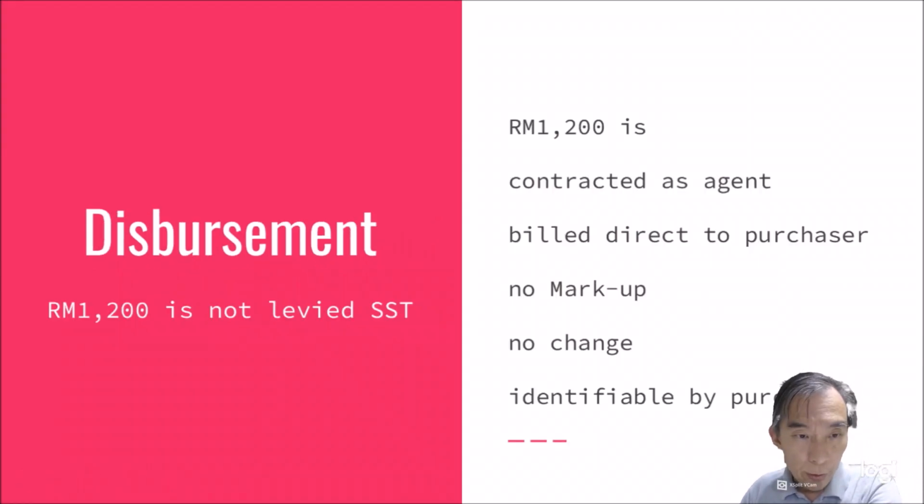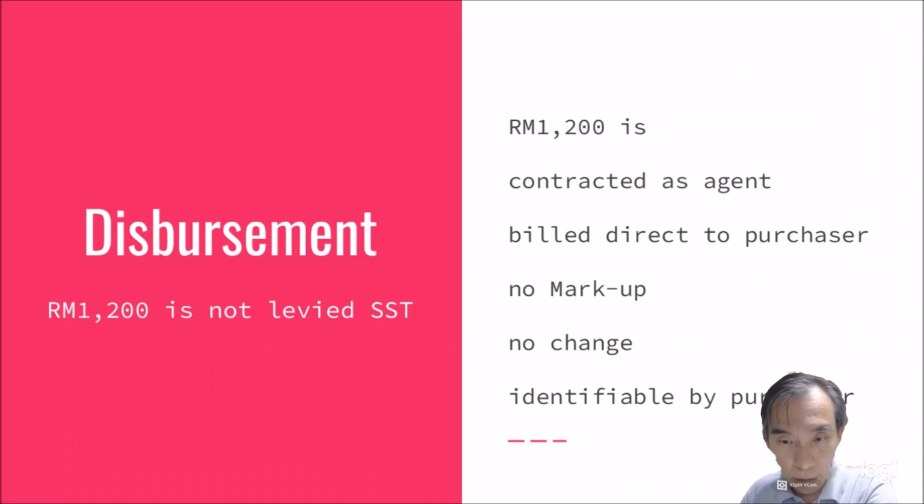So the disbursement of 1,200 is not levied SST. When you are contracted as an agent, the plumber or whoever does the job bills directly to the purchaser. In this case, say the purchaser asks you to do cleaning, so you contact a friend, and the friend goes and does the cleaning, and then gives a receipt to the purchaser's name.